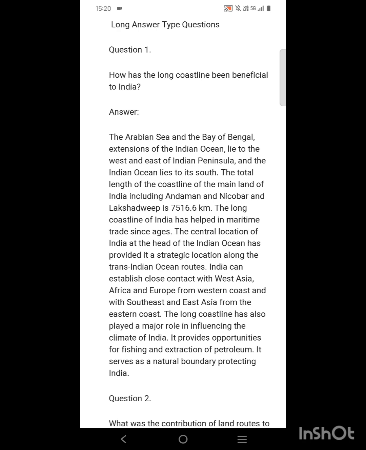The long coastline has also played a major role in influencing the climate of India, because it provides opportunities for fishing and extraction of petroleum. It serves as a natural boundary protecting India.